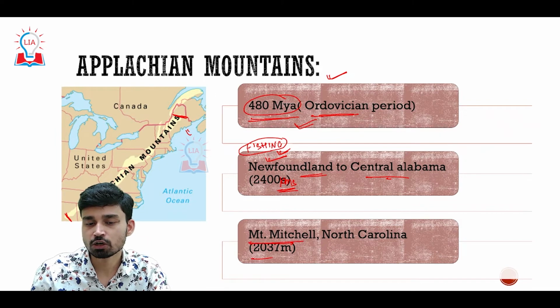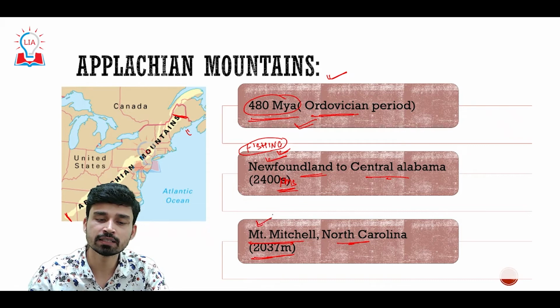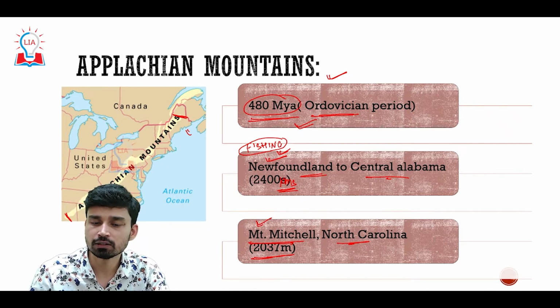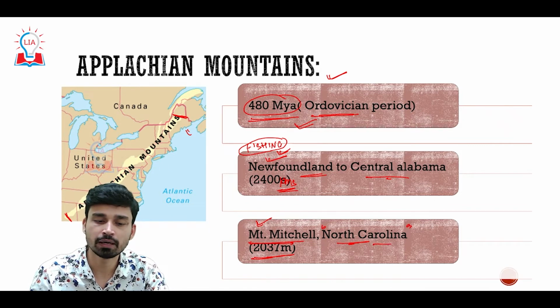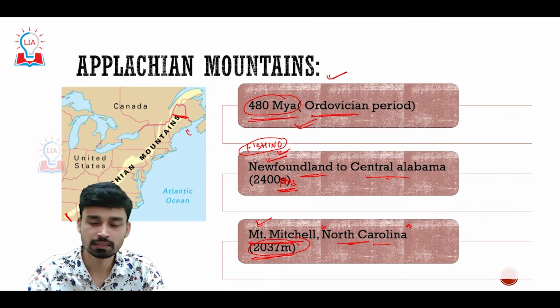However, the highest or tallest peak of the Appalachian Mountains is called Mount Mitchell. It is located in the North Carolina state of the United States of America at an elevation of 2,037 meters only. That is about the Appalachians.